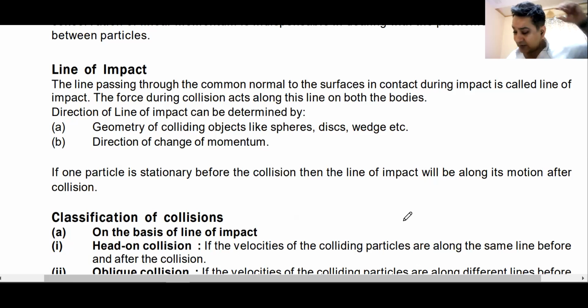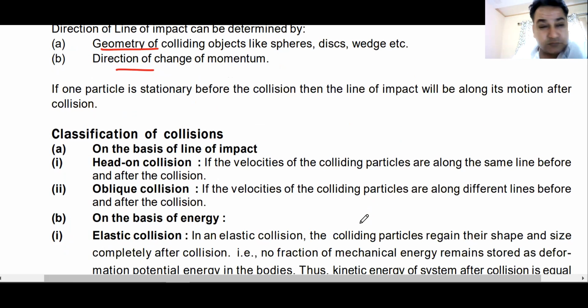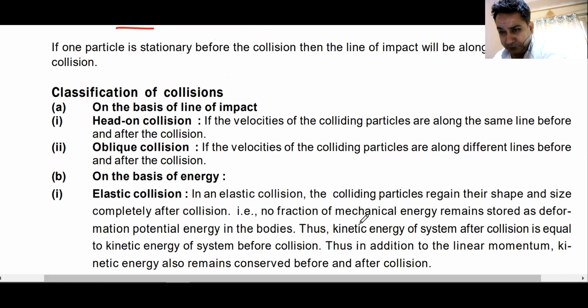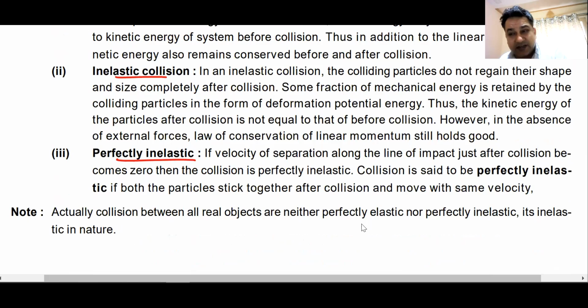Now we can again classify this collision according to the line of impact. Do you know the line of impact? The line of impact is the common normal to the surface. Whenever two bodies are colliding, you draw a common normal. That common normal is known as line of impact. Do we understand this? So depending on the line of impact, we can have head-on collision, which is known as collision in 1D, or oblique collision, which is known as collision in 2D. On the basis of energy, we have elastic and inelastic collision. I am sure you know what is elastic. You have perfectly inelastic or perfectly elastic.